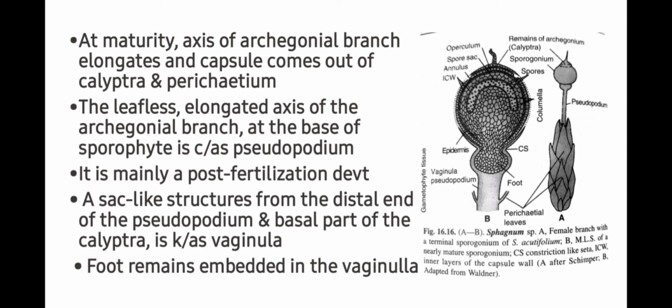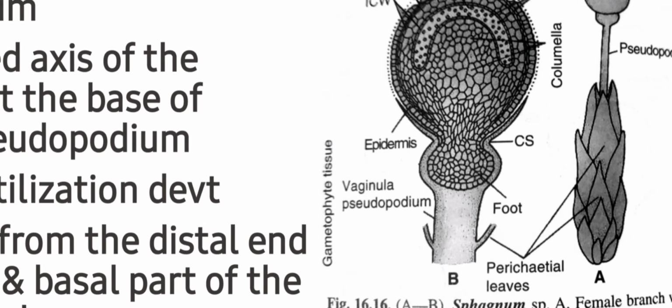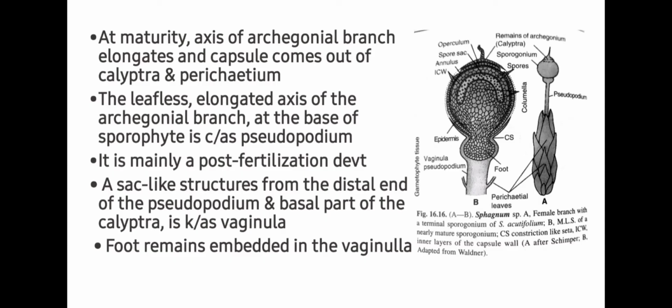It is mainly a post-fertilization development. A sac-like structure from the distal end of the pseudopodium and basal part of the calyptra is known as vaginula. Foot remains embedded in this vaginula. So students, you can see here pseudopodium and vaginula where the foot remains embedded.